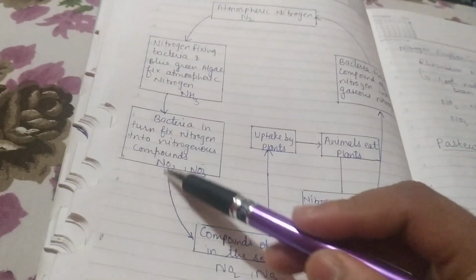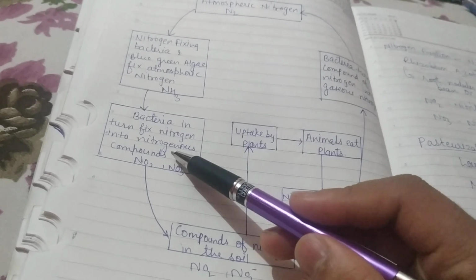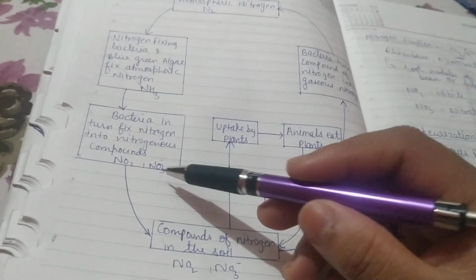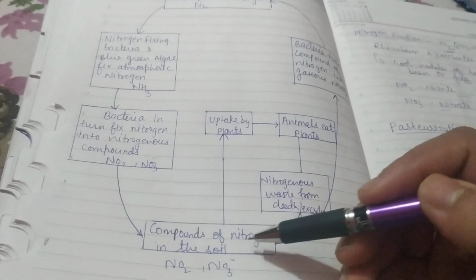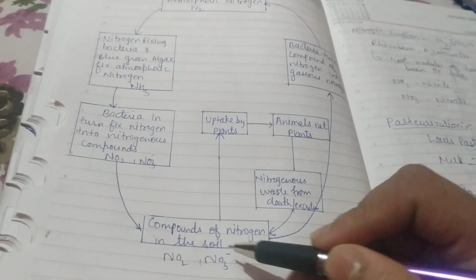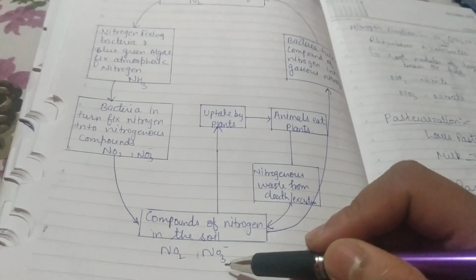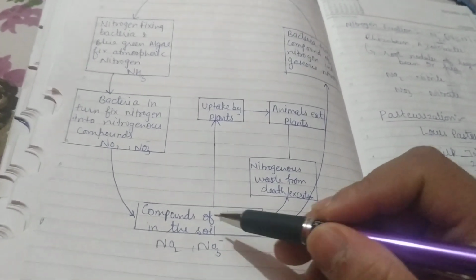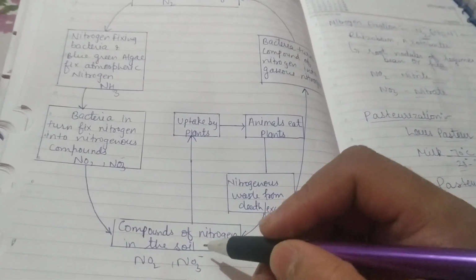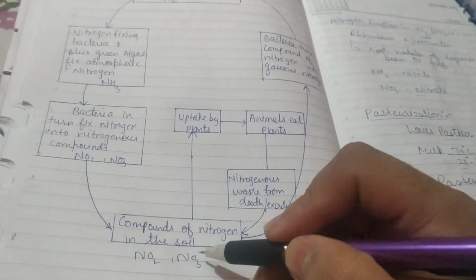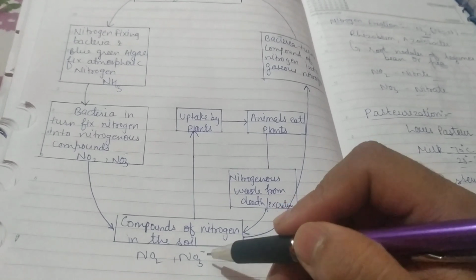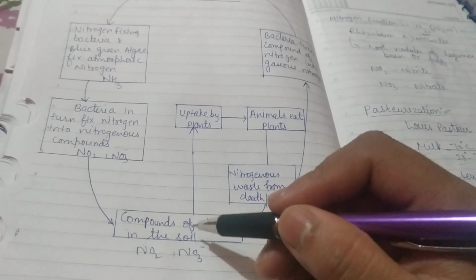So let's move on. After the conversion of these nitrogenous compounds, they will reach the soil, right? The compounds of nitrogen in the soil are present in the form of nitrites or nitrates. After that, if we talk about plants, plants take these nitrogen compounds from the soil, right?